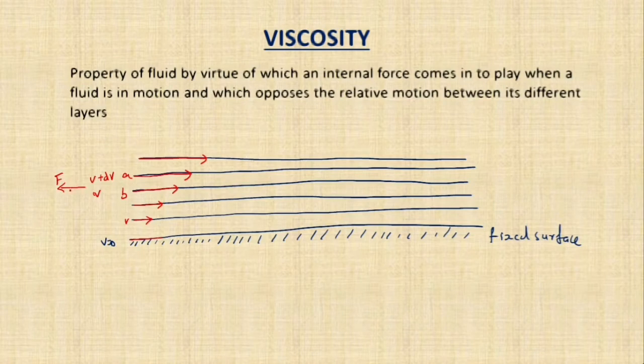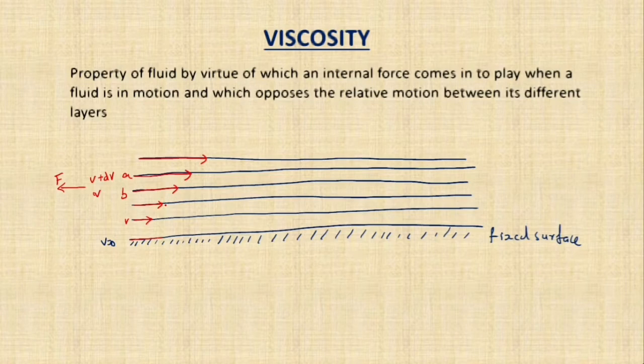Clear? That is, a tangential force is acting, and this force is called the viscous force, or we can say this viscous drag comes into play, which tends to destroy the relative motion. Now you can see the definition here. Property of fluid by virtue of which an internal force comes into play when a fluid is in motion and which opposes the relative motion between its different layers, and this is called viscosity. So I hope it is clear what is meant by viscosity.